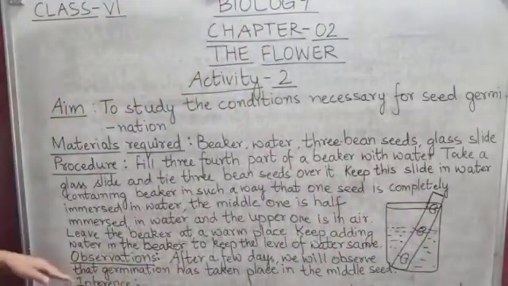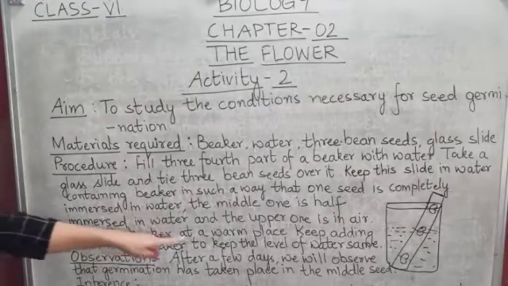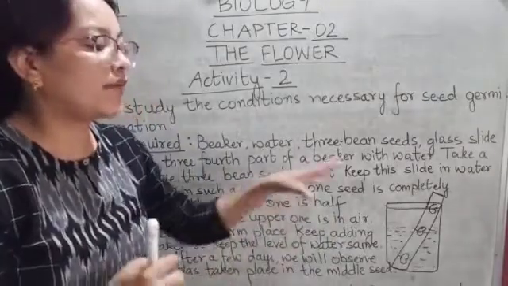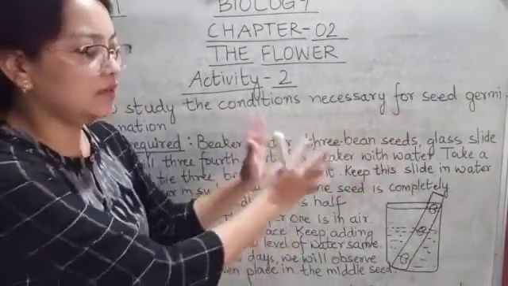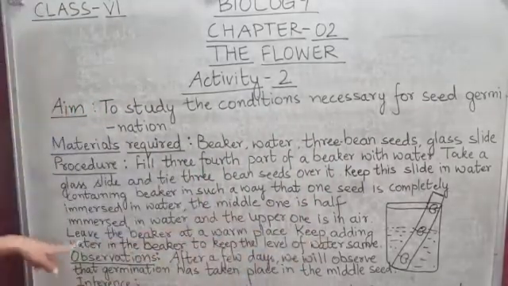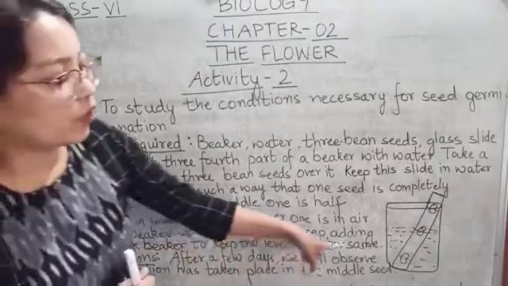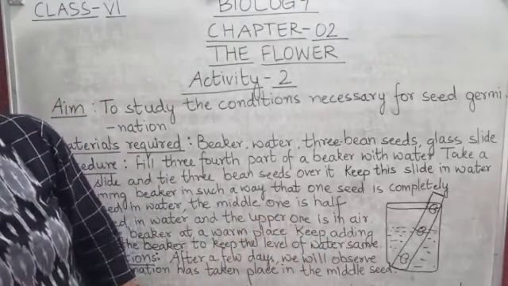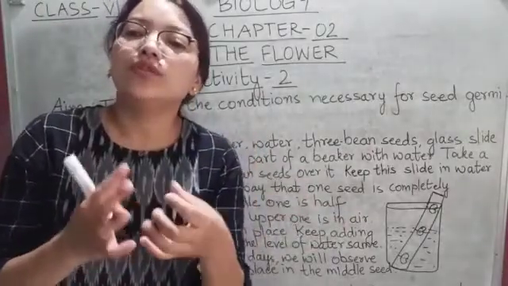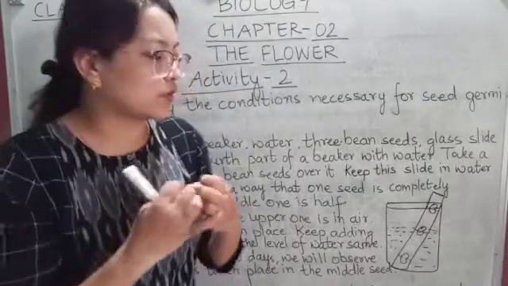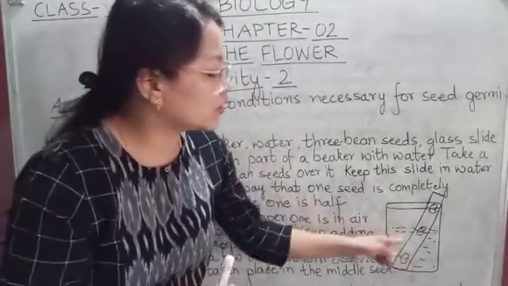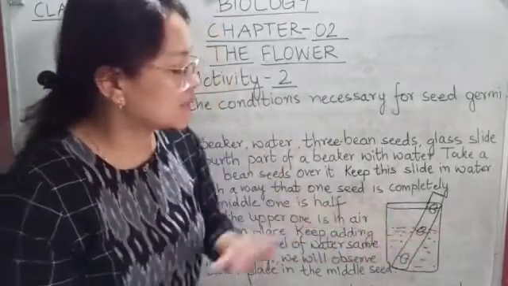Now leave the beaker at a warm place. For the experiment to work, you have to keep this beaker in a warm place. Then keep adding water in the beaker to keep the level of water the same, because seeds absorb water, so the level can decrease. So you have to keep adding water so the water level remains the same.